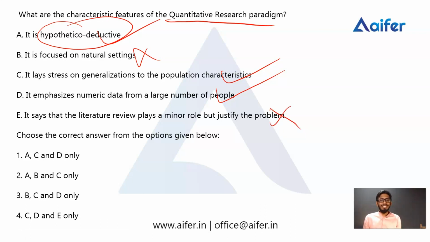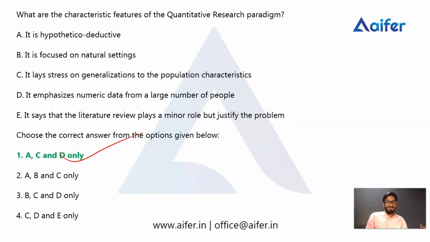So what are the characteristic features of the quantitative research paradigm? The first one is the hypothetico-deductive approach. That would be the correct one, so A would be correct. Then it lays stress on generalizations to the population characteristics. C would be the correct one. Then it emphasizes numeric data from a large number of people. D also would be correct. So the first option would be the correct option.